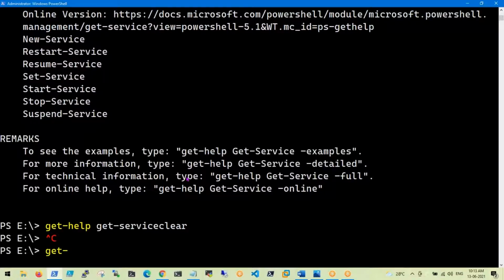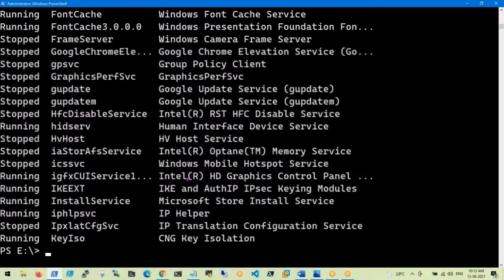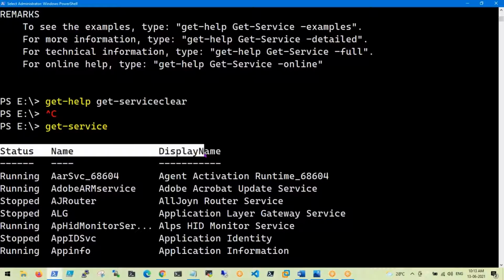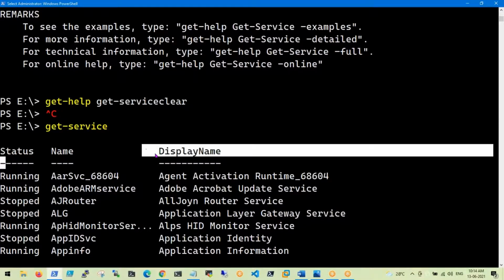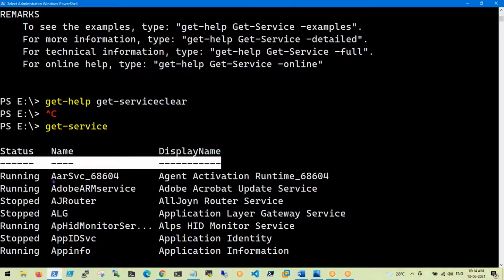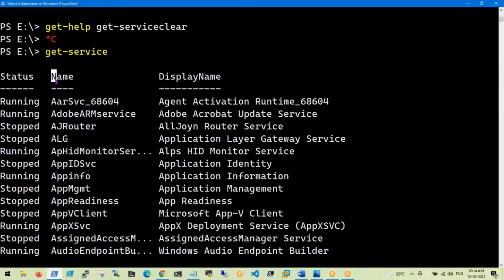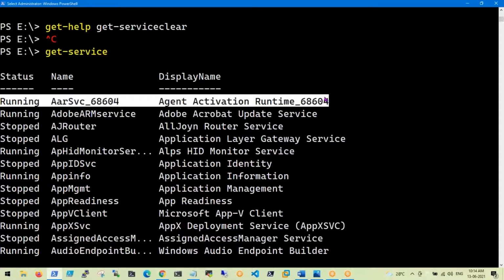See guys, if you execute get-service, this is the total result of get-service. The first line we will call properties, and under it we have dotted lines, and after that we will call each one an object. For example, I want to do filtration. I want to get the name property values. For example, this is one object. In this object, I want to filter based on the name property value.